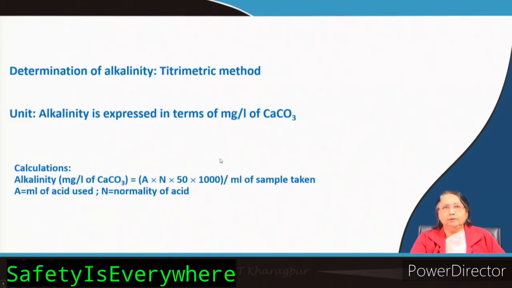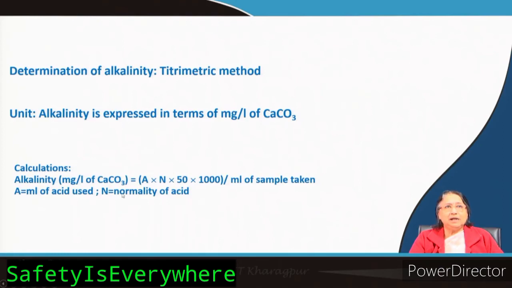As I told you, for alkalinity also the unit we should use is not the normality, not the pH, but milligram per liter of calcium carbonate, the same way that we did for acidity. The calculation is similar. First you do V1S1 equals V2S2 and you get the normality. Then to convert the normality you multiply it by 50 to get it in terms of calcium carbonate.